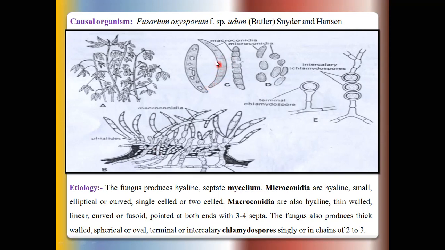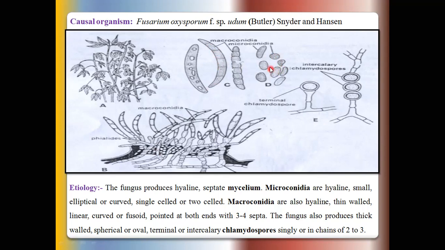So this single conidium has 3 to 4 septa present. This is the first septum, second, 3 and 4. So 3 to 4 septa are present within the single conidium. So this is known as the macroconidia. Then this is the microconidia.